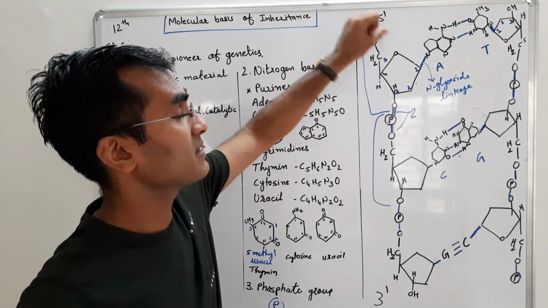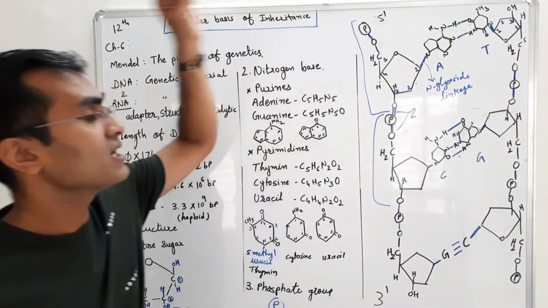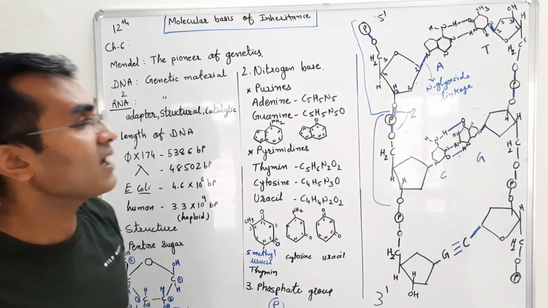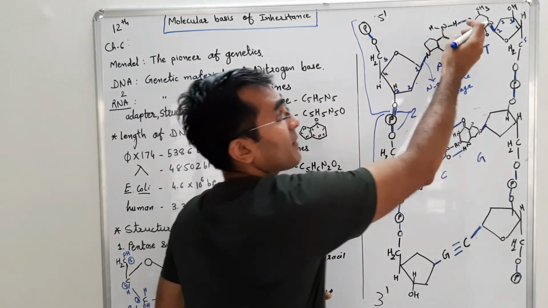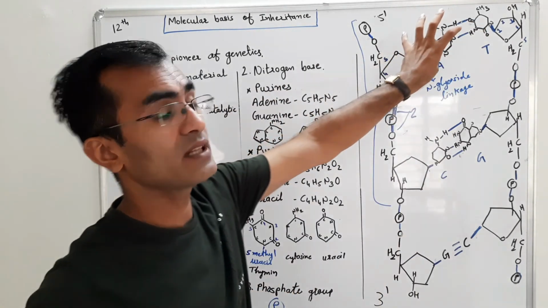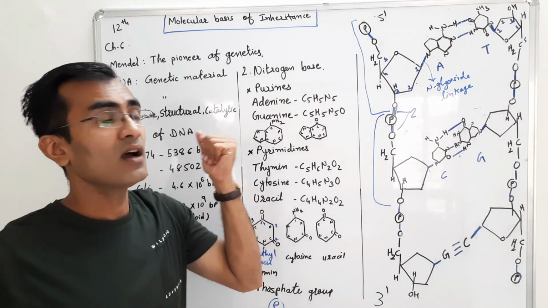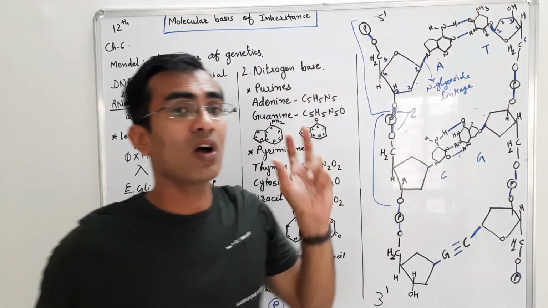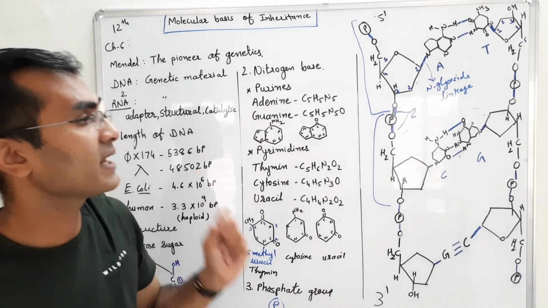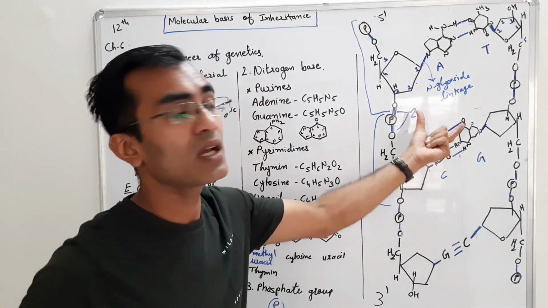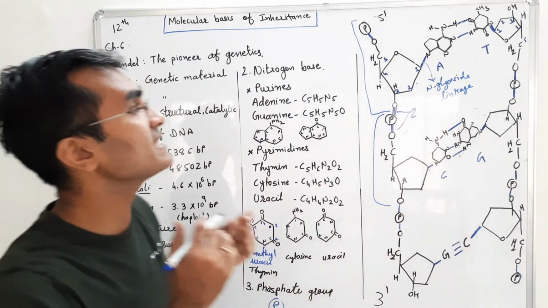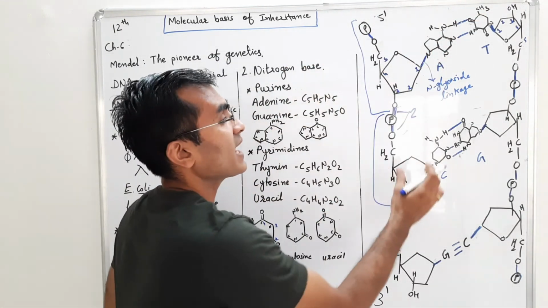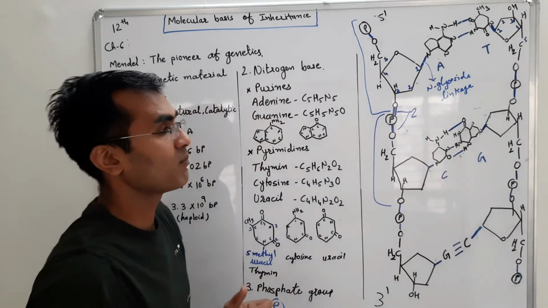Okay. So there is a presence of N-glycoside linkage, and then over here is the phosphodiester bond. Now we had already talked about the third bond, which is present between the nitrogenous bases, the hydrogen bonds, or H bonds. Adenine and thymine always make two hydrogen bonds, whereas guanine and cytosine make three hydrogen bonds. As you can see, there is a difference between the structures, that is why they can make a different number of bonds.